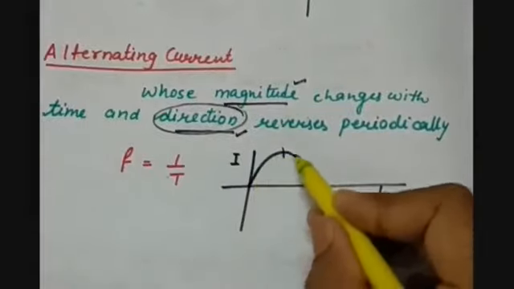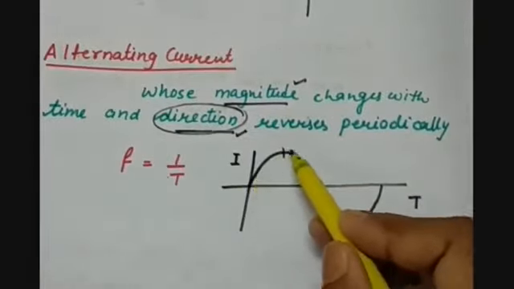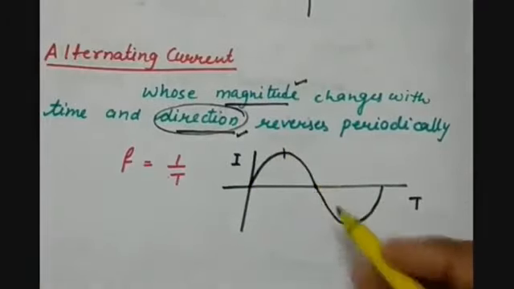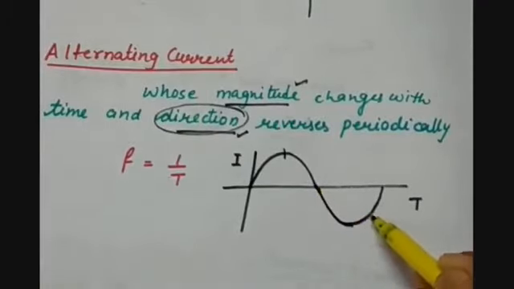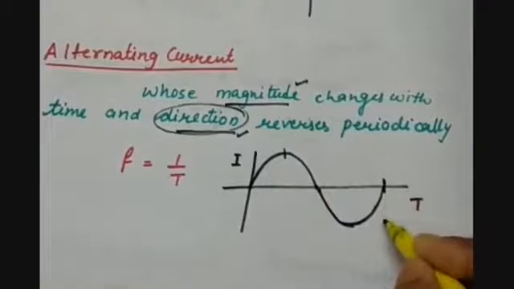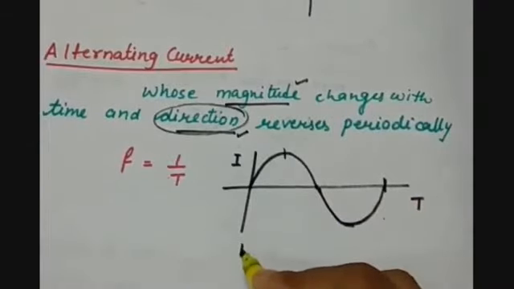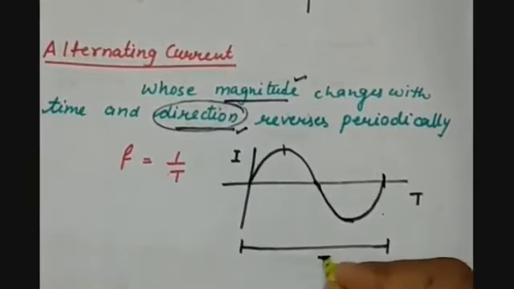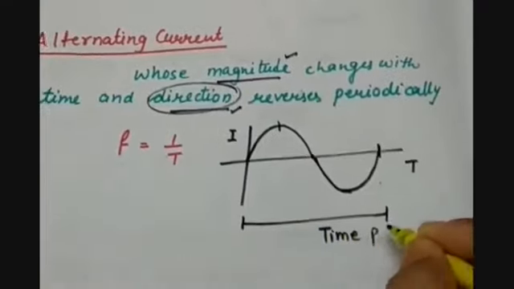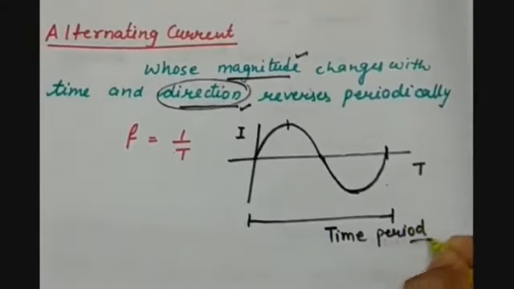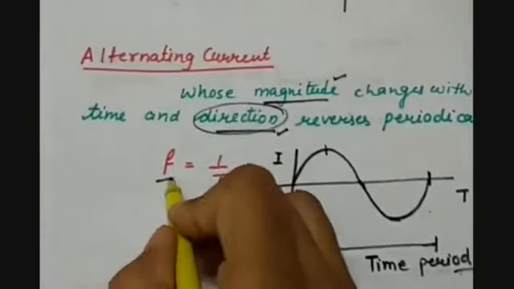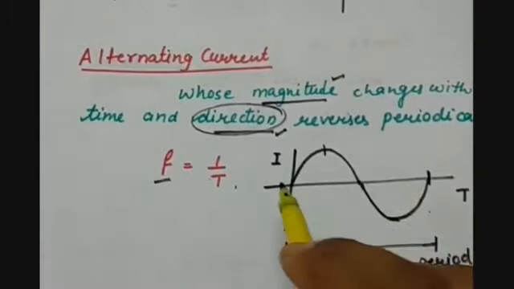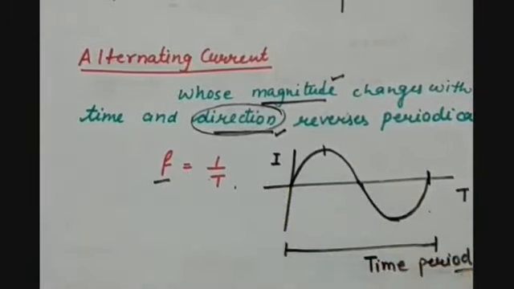So this is one cycle: first it completes the half cycle, increasing and decreasing, and then in the reverse direction it first increases and then decreases. This is how it completes one cycle. The time required to complete one cycle is known as the time period, and the frequency will be 1 by T. That means how many cycles the current is completing in 1 second.